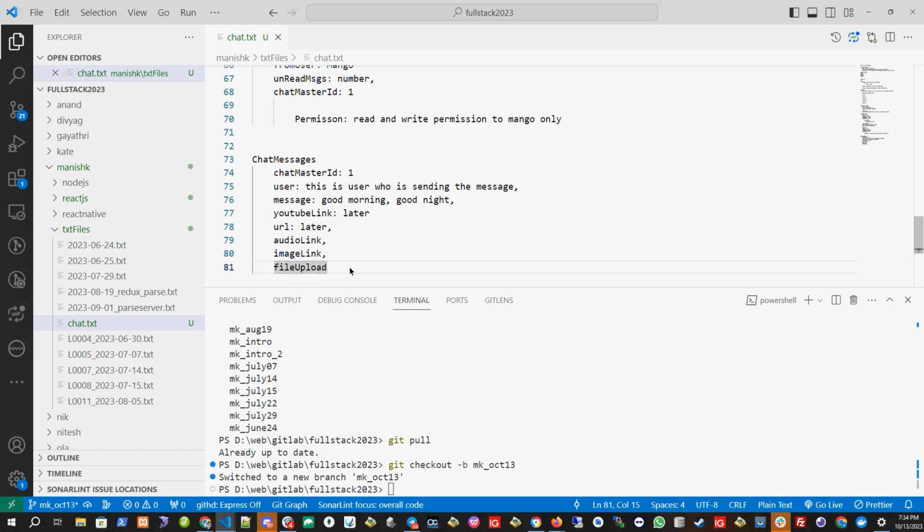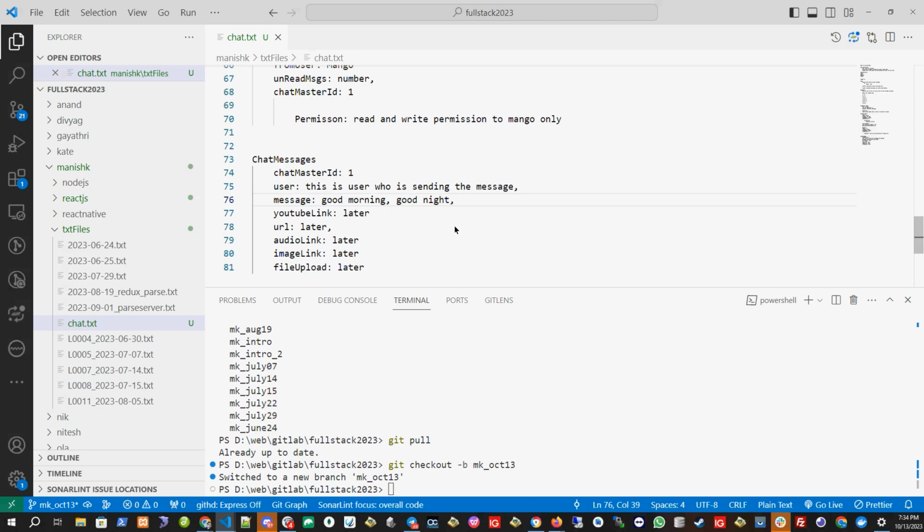But if you have money and space, you can use this file upload part also. But all this will come later, not now, once you want to add it. Right now we will only concentrate on the simple message. Obviously there will be date, time and everything there. It will be already there, right? Okay.